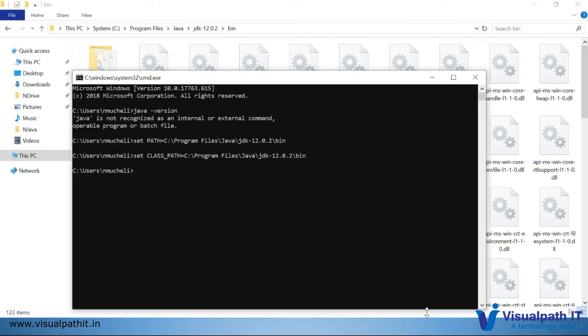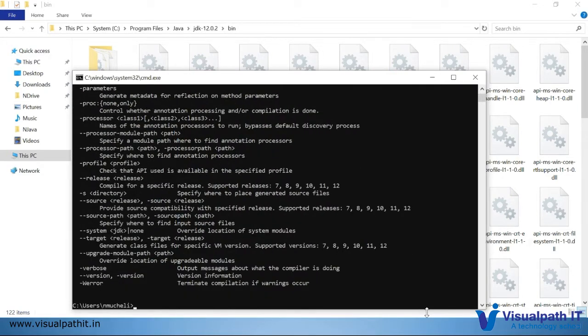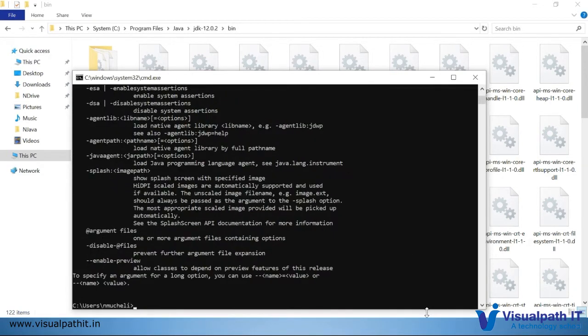So we can check the Java version now. What result will we see? Now it is returning the Java version properly. And the other command we have to check is whether javac is working or not. It's working. Is java working or not? So java and javac, these two are the important commands to check. And if these two are working, then our setup is done properly.